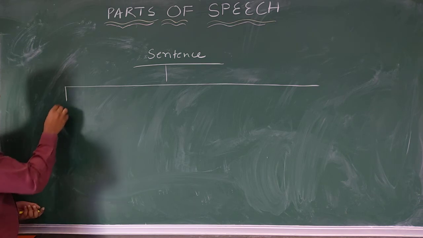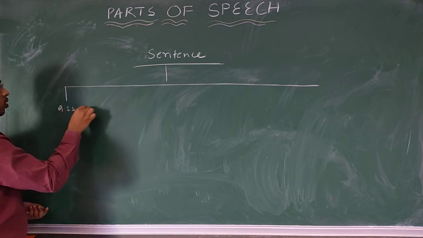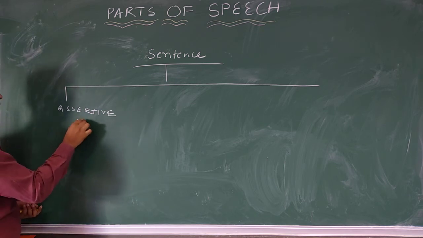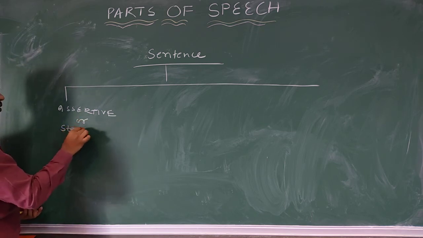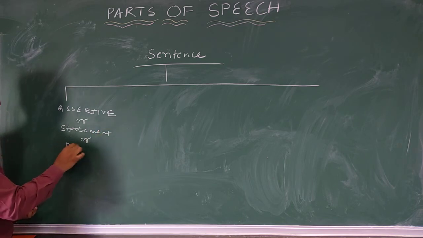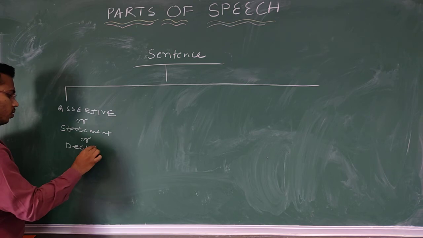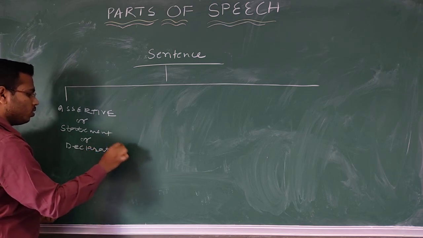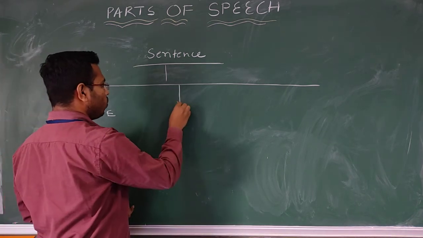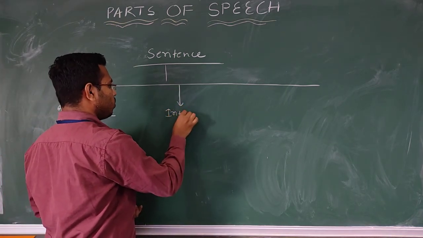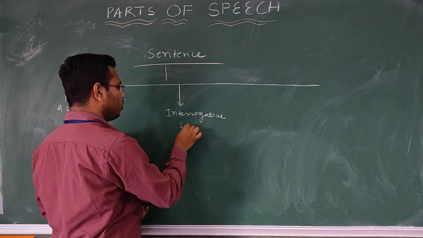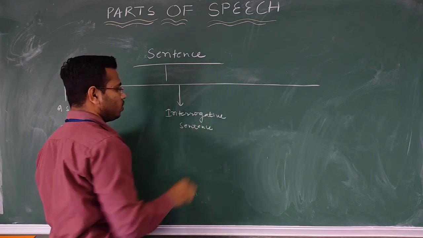Have you heard about assertive sentence? It can also be called statement. It can also be called declarative sentence. Number 2, we have interrogative sentence.